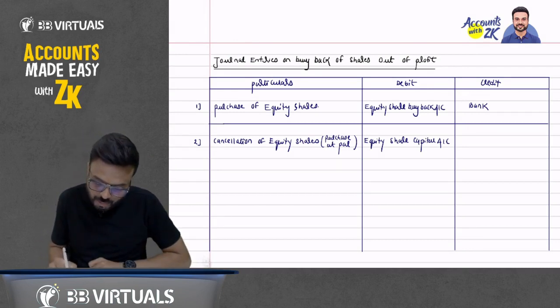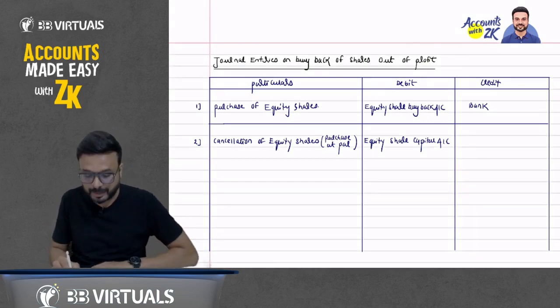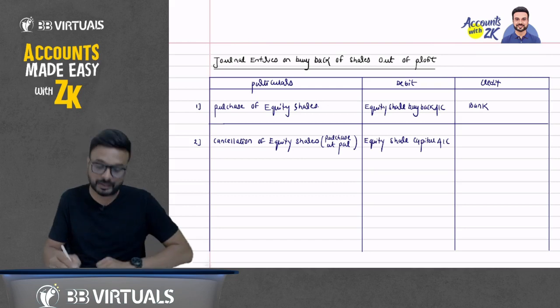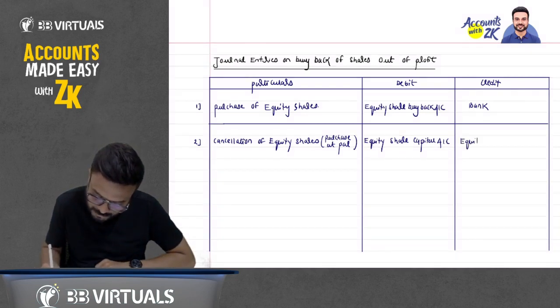Those shares you have purchased, you have cancelled. When you purchased, you debited the equity share buyback account. Now you are cancelling this, so you will credit the equity share buyback account.